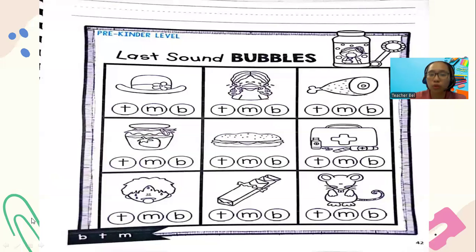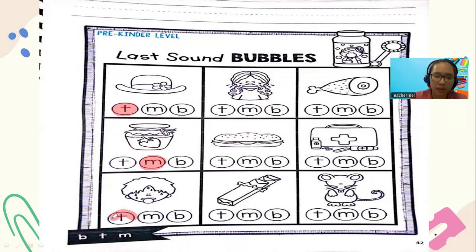Sorry, I want you to color for the letter of the hat. The missing letter there, at the end. It's going to be what? Hat. Letter T. How about jam? Letter M. What about for hot?